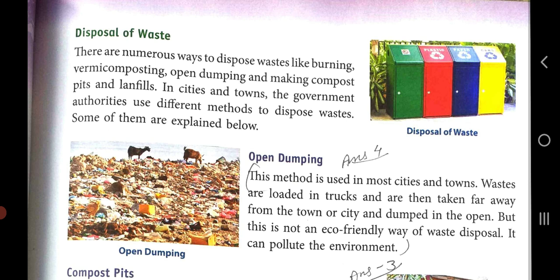Use paper or cloth bags. Next, do not spit, urinate or defecate in open or public places. Do not pollute the rivers by throwing any waste materials. Then I have told you about two types of waste, biodegradable waste materials and non-biodegradable waste materials.